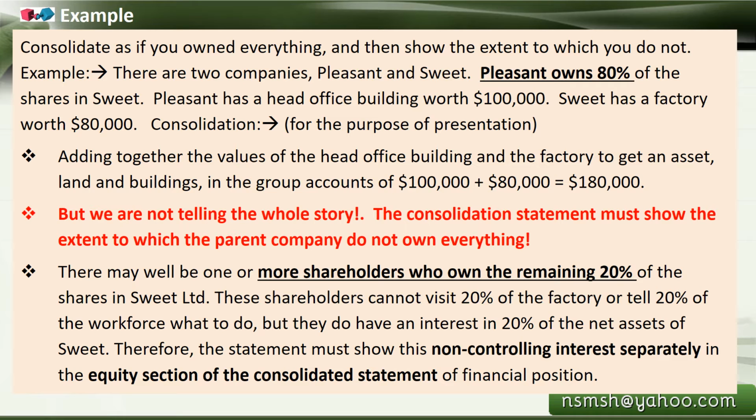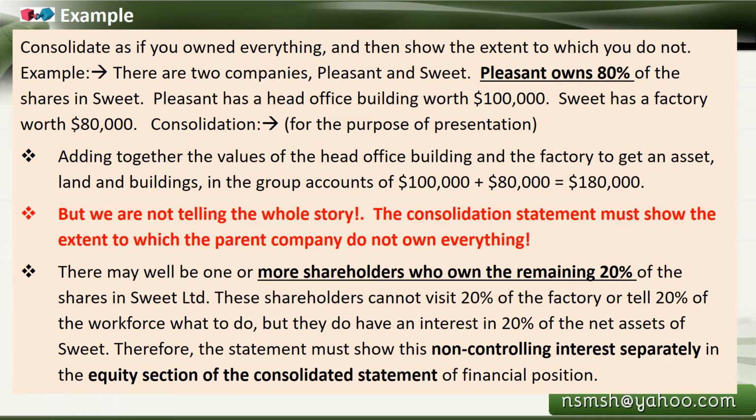The consolidation statement must show the extent to which the parent company does not own everything. We know that the parent company has invested only 80% in that subsidiary company. So we don't fully own it, though our consolidated statement presents it as if we own everything.